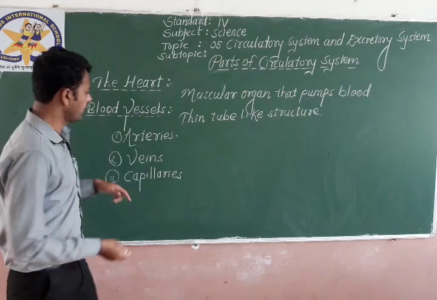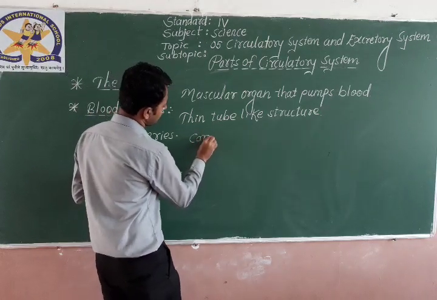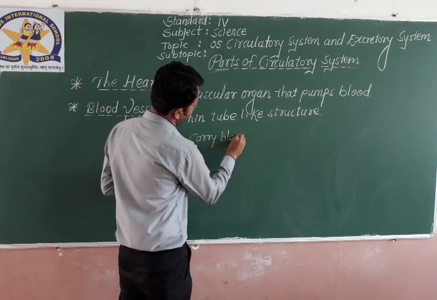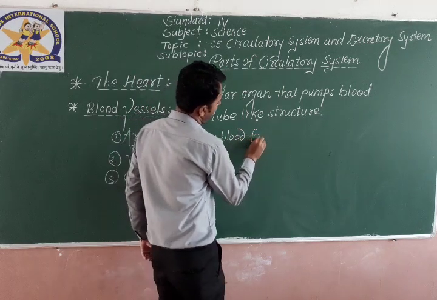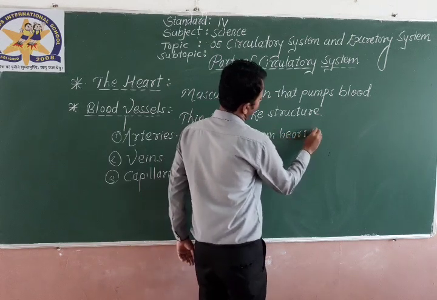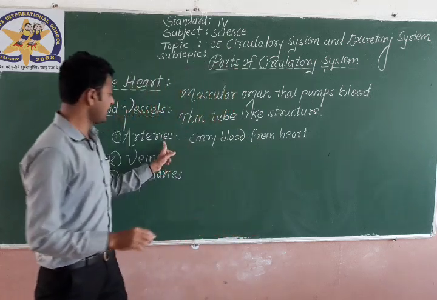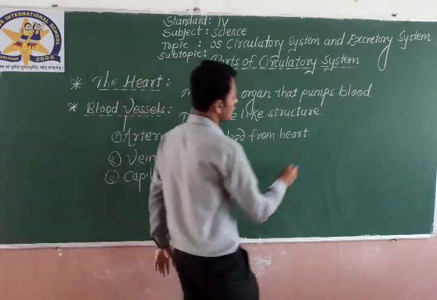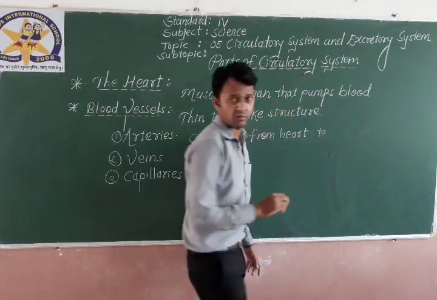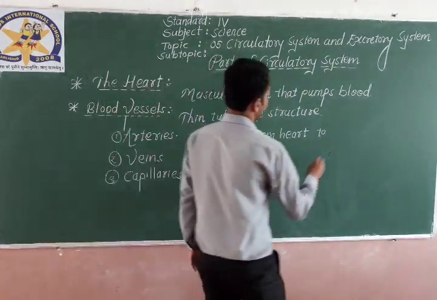Arteries carry blood from the heart to different parts of the body.